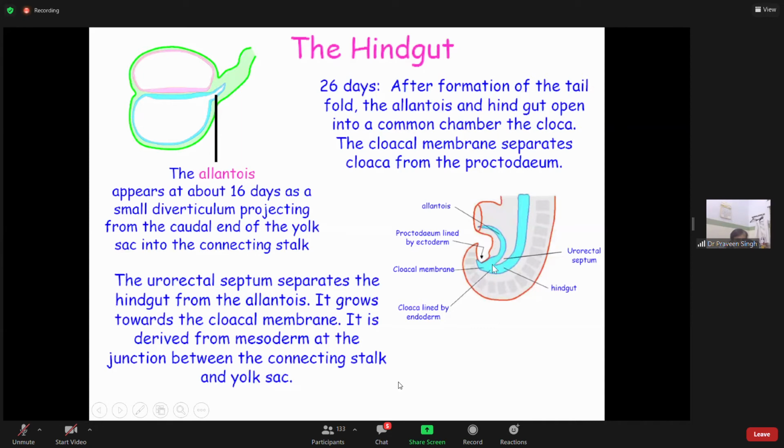This allantois is opening into the cloaca, and this hindgut is also opening into the cloaca.